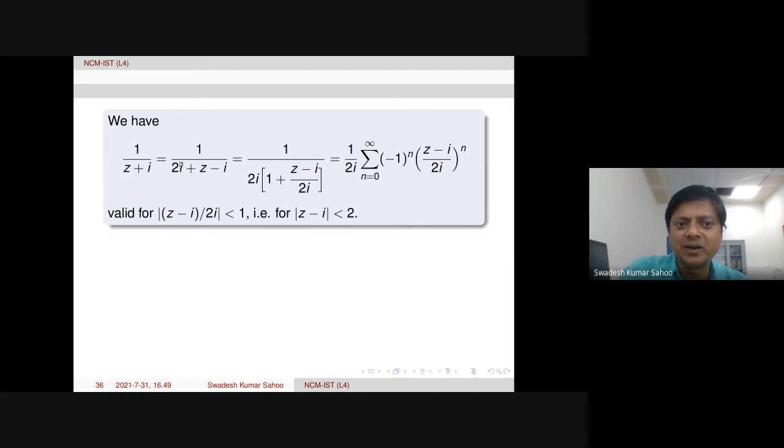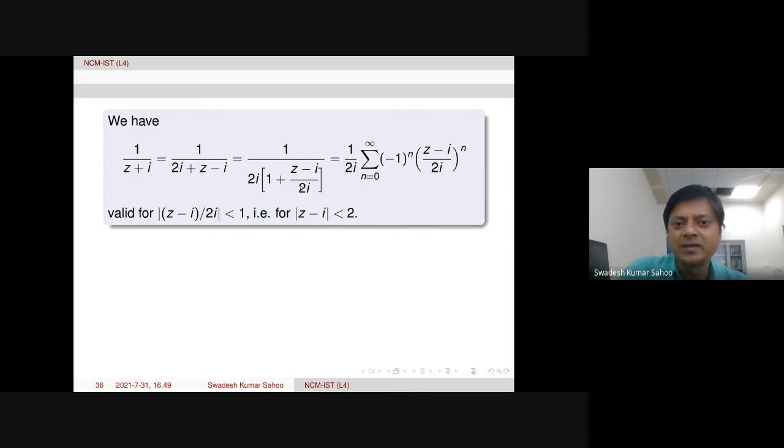Now 2i we take common in the denominator, then 1 is coming, then plus (z minus i) by 2i is coming here. Now because the modulus of (z minus i) by 2i has to be less than 1, in that case only can we take the geometric series here. Otherwise, no. So this series expansion will be valid whenever the modulus of (z minus i) by 2i is less than 1. So from here only we are getting the region of analyticity: modulus of z minus i is less than 2. But of course, this is strictly positive because we are computing in the deleted neighborhood of i.